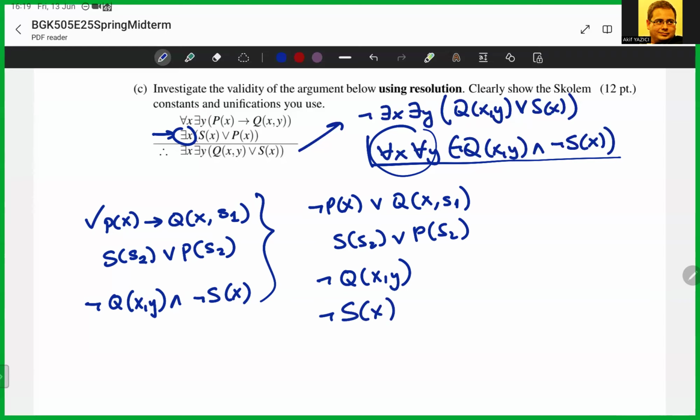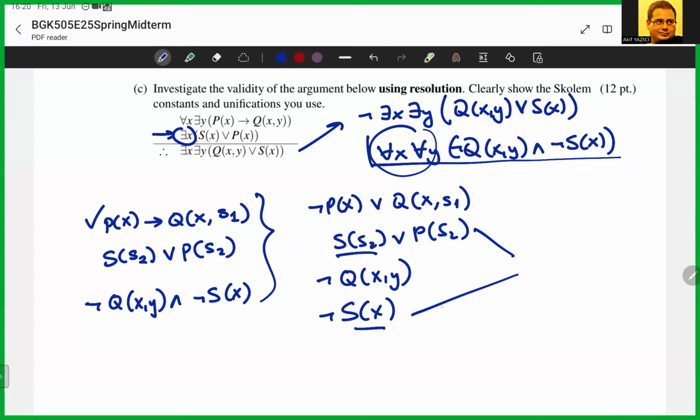Again, I'm looking for the empty clause, but I have to be careful about the unifications here. So what can I do? Let's see. So I have S here, and I have not S here, and therefore I can use that. So these two will resolve, but I need to use a unification here because S here has as a parameter a Skolem constant, and S here has a variable.